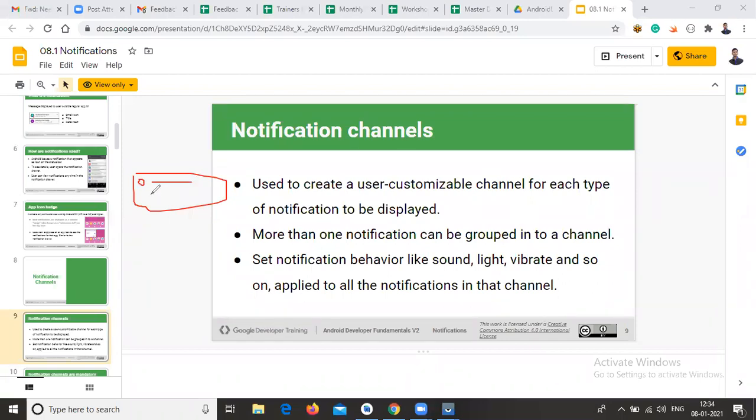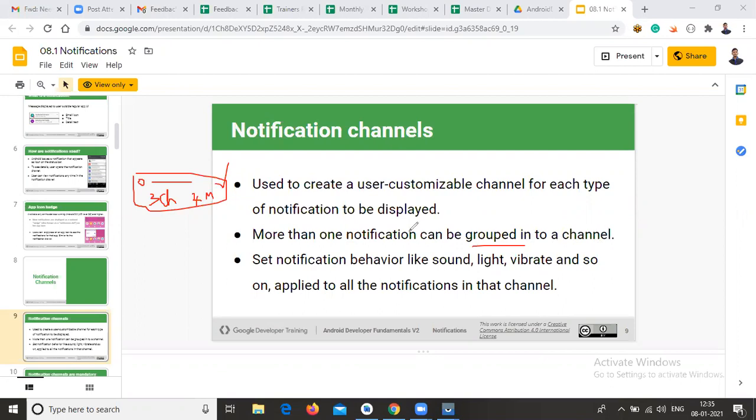So here it will display some number. Three charts and four messages. So this type of notification is available. That means this is called grouped notifications. This functionality is available in Android 8.0 or above versions only. So this is called a grouped notification, and it is available in our notification channel.